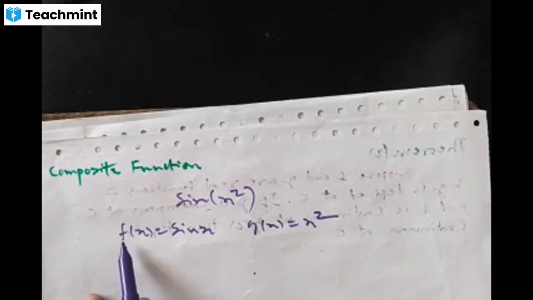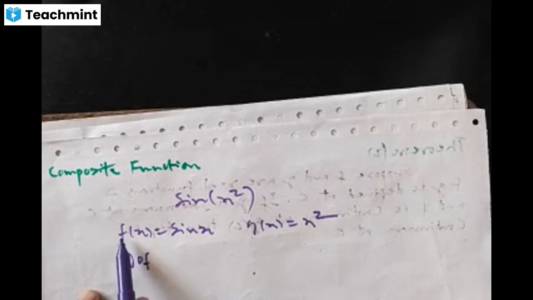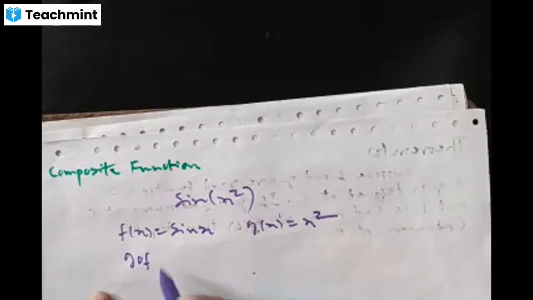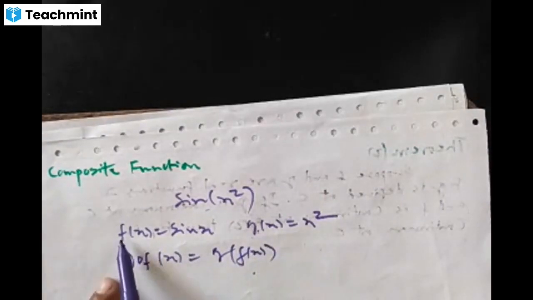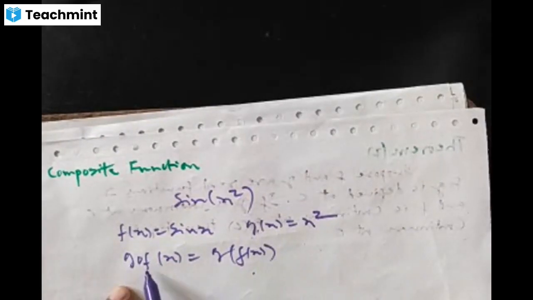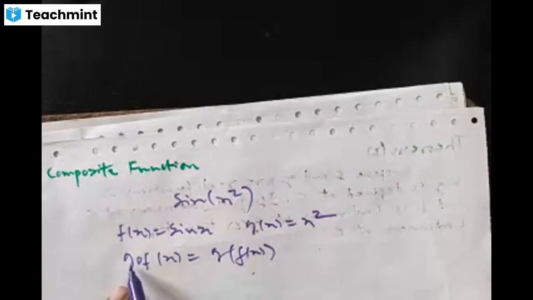The composition of the functions f and g is denoted by g o f, and which is defined as g o f of x is equal to g of f of x.